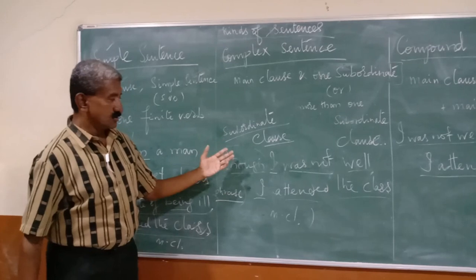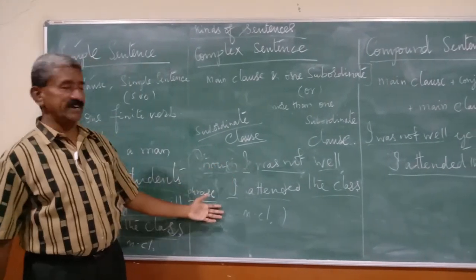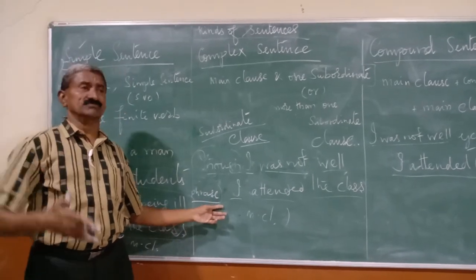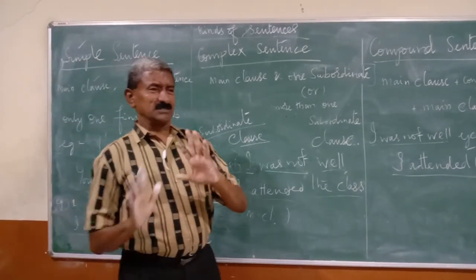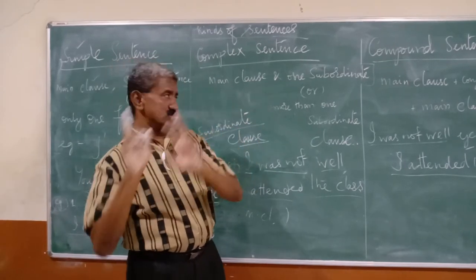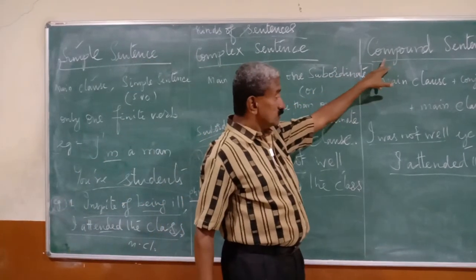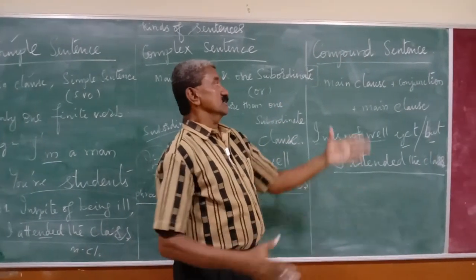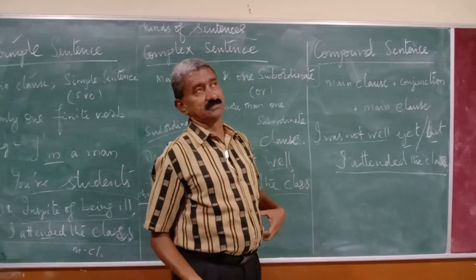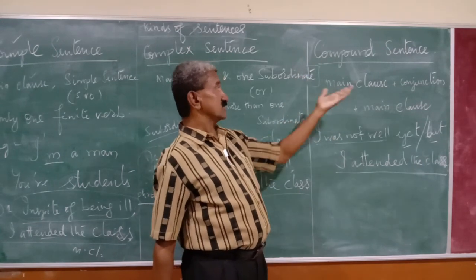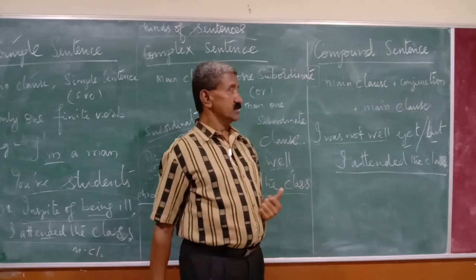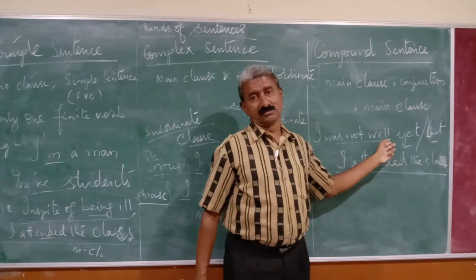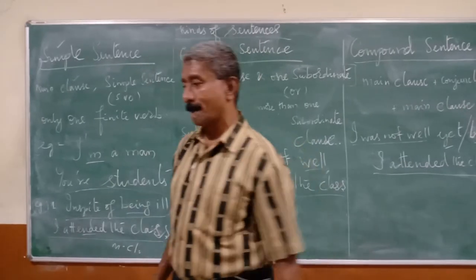For complex, one main clause, one subordinate clause, or more than one subordinate. That means the number of subordinates can vary, but it is necessarily based on one main and one subordinate. Compound: two main clauses joined with conjunctions or joiners, another word for which is coordinating conjunction. This is to be called coordinating conjunctions. Thank you. Let's see more examples.